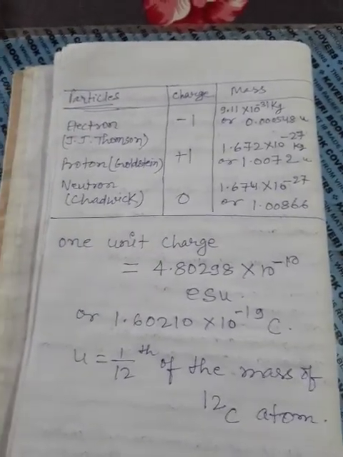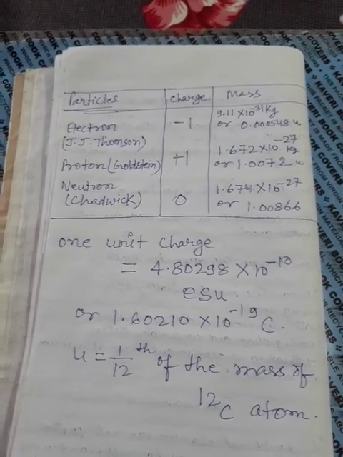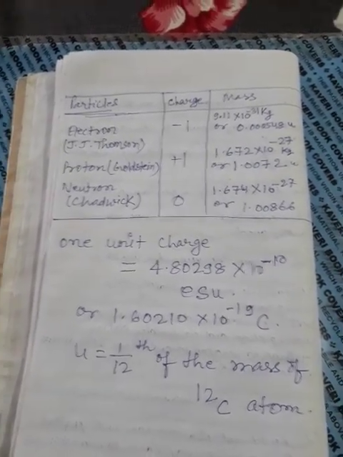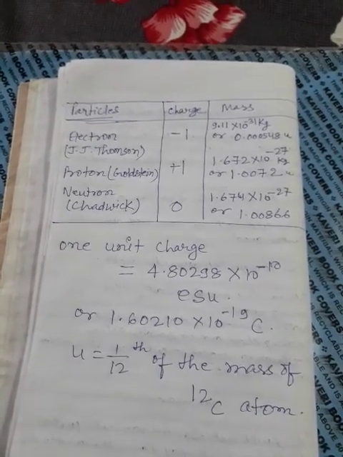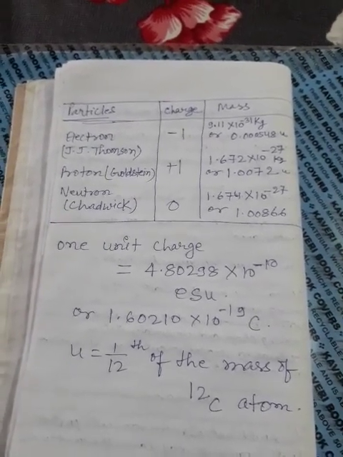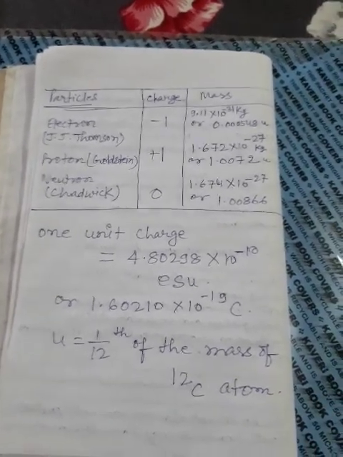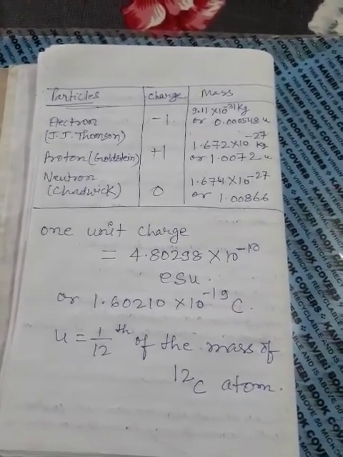1 unit charge is equal to 4.80298 × 10^-10 electrostatic unit, or 1.602 × 10^-19 coulomb. U is equal to 1/12th of the mass of C-12, carbon having atomic mass 12.